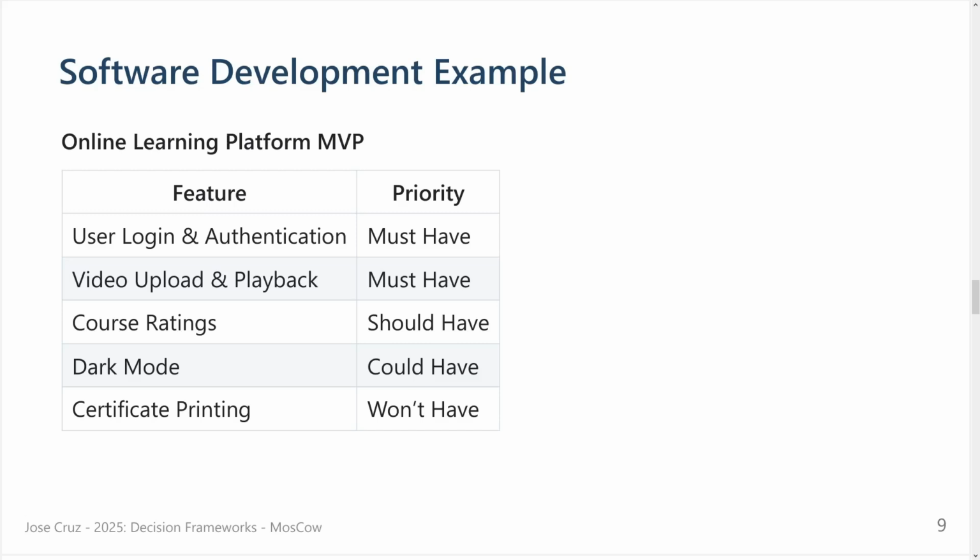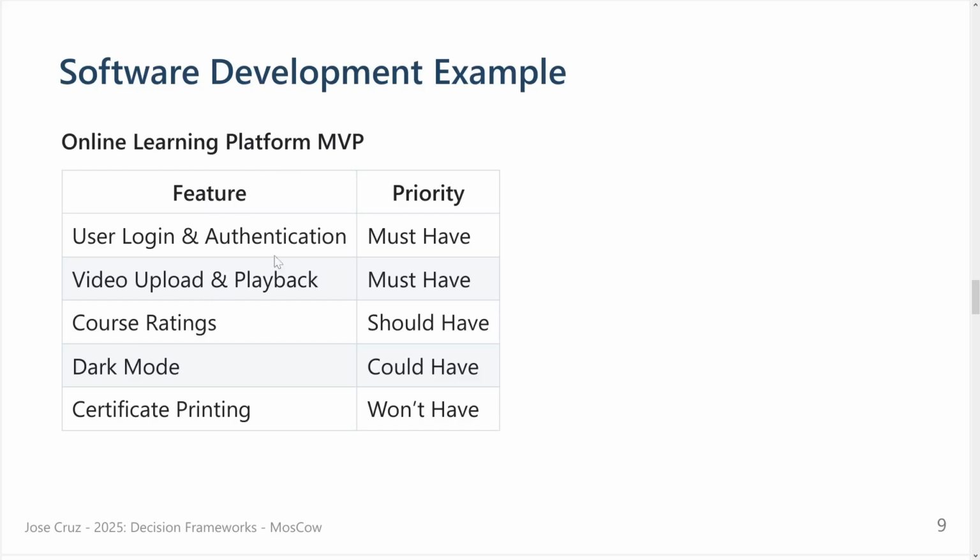But we want to start with a minimal version, with enough features to attract people or to do a proof of concept. So in this case, of course, I need user login and authentication. I want to know who is learning and track his progress. So it's a must-have. Of course, I have to allow video upload and playback. These are the must-haves. Otherwise, there is no learning platform. So that's quite easy to understand.